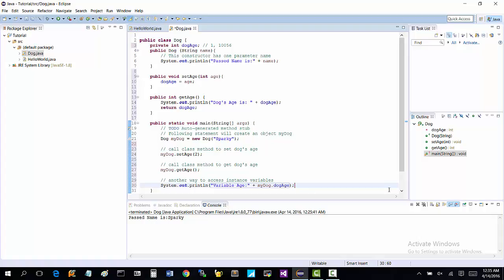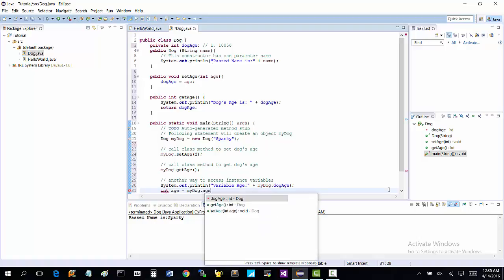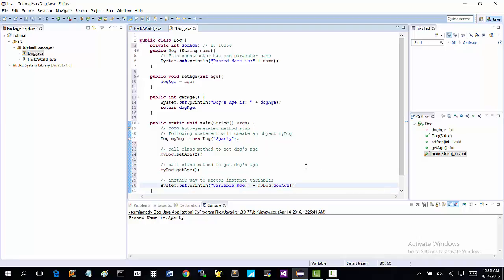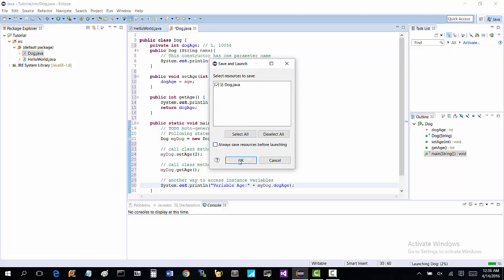You could also do things like integer age equals my dog dot dog age. See there? And use that age and manipulate it and do calculations to it. But we're not going to do that in this video. We're just going to kind of touch on classes and objects. So if we actually run that program now, what we get is a lot more information about our dog.